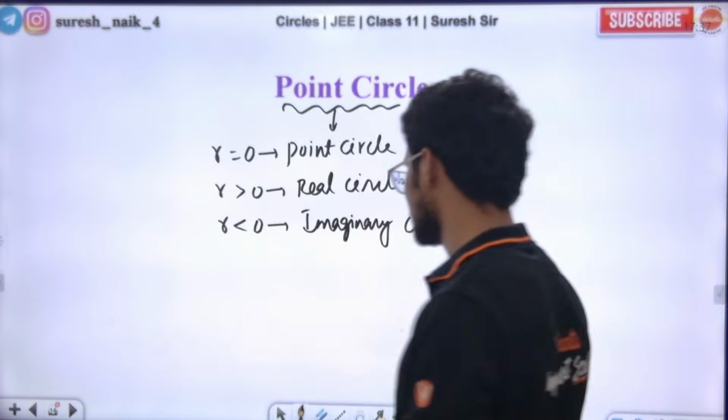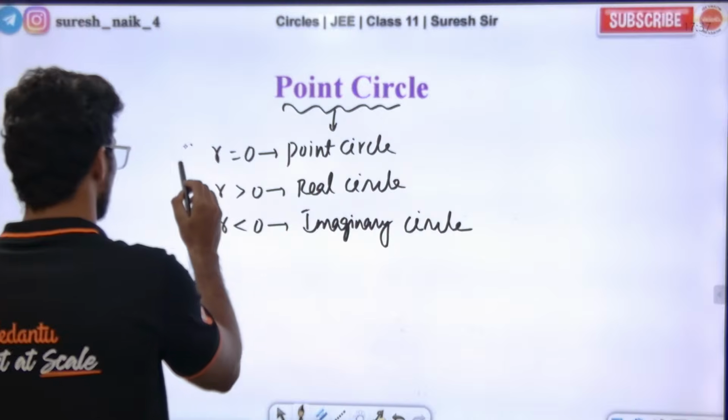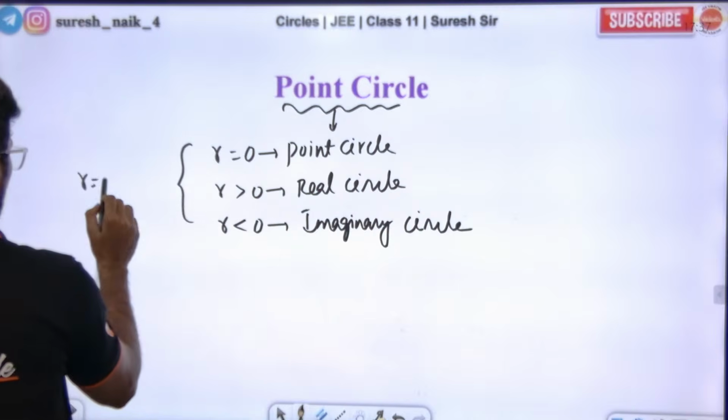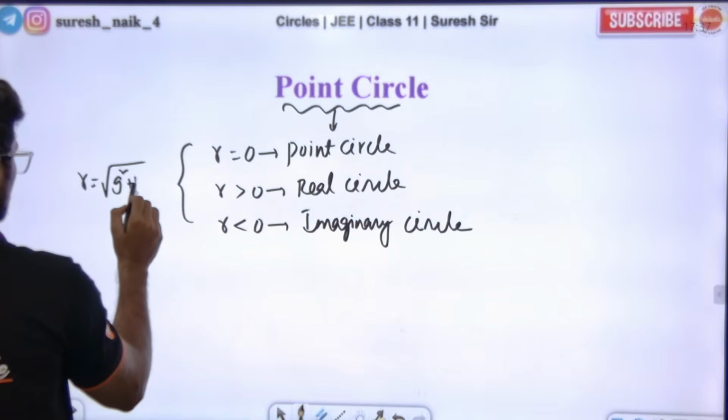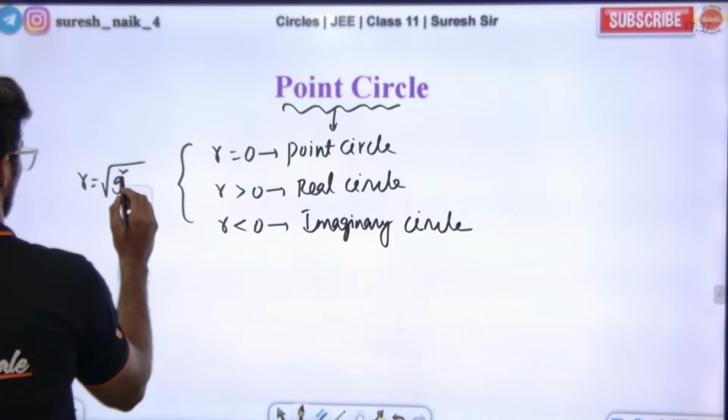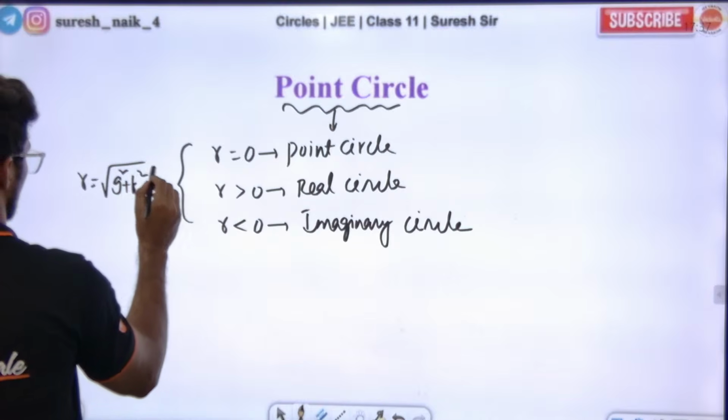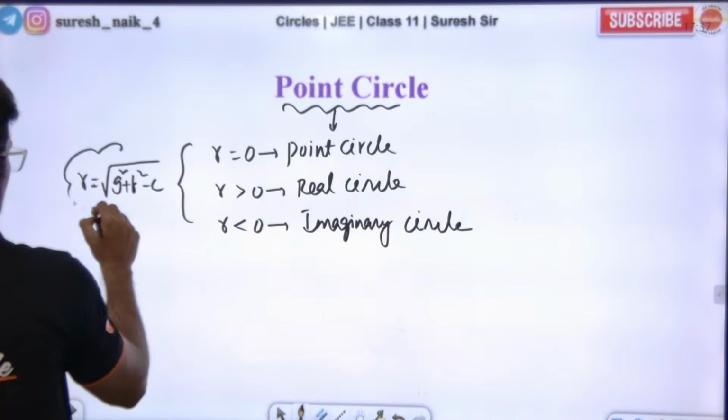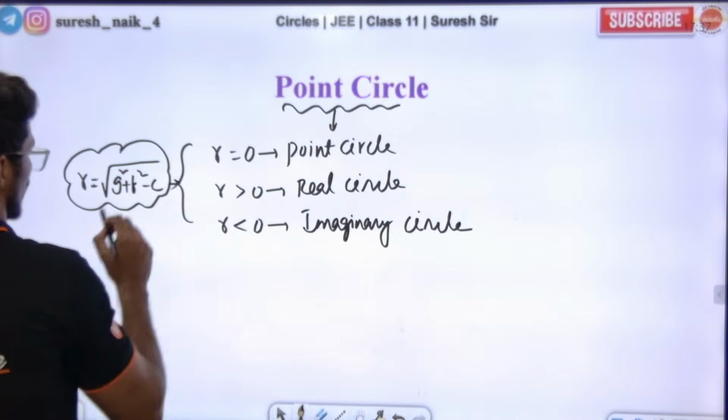Okay, so what is the radius here? Tell me. In this case, what is the radius? The radius is going to be the square root of g square plus f square minus c. This is the radius.